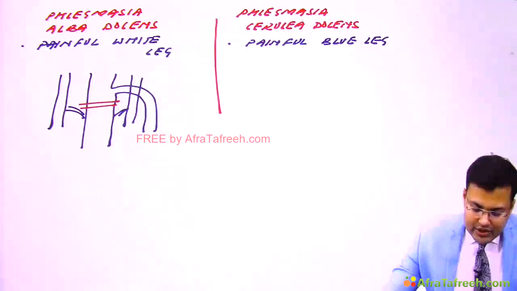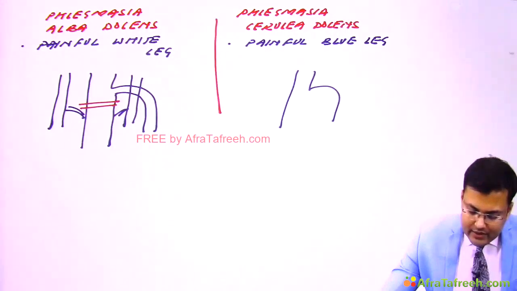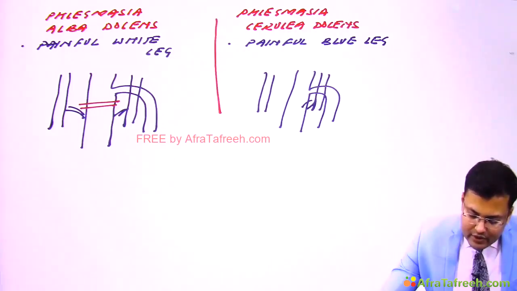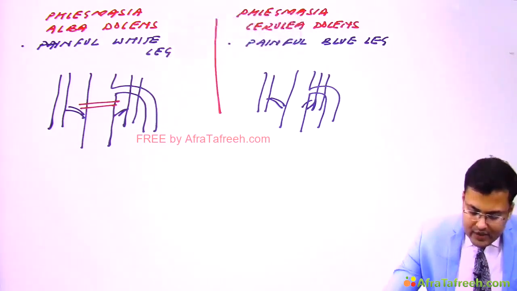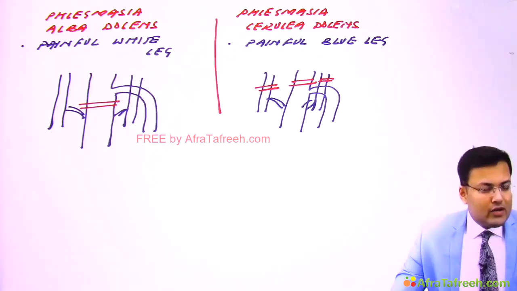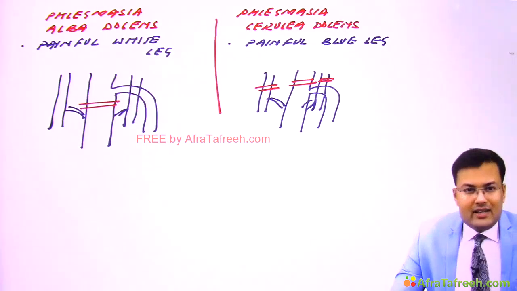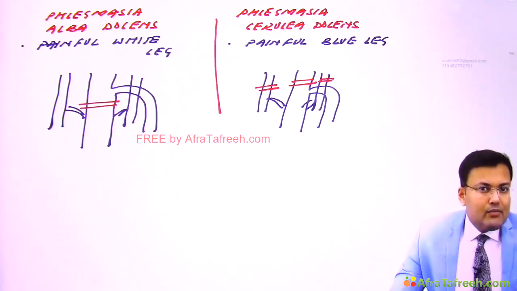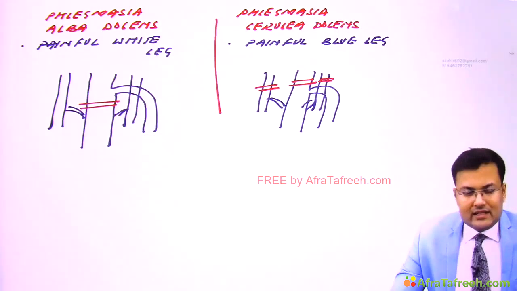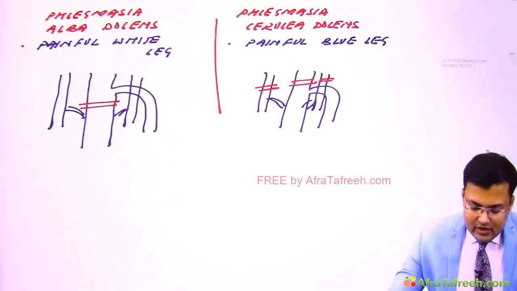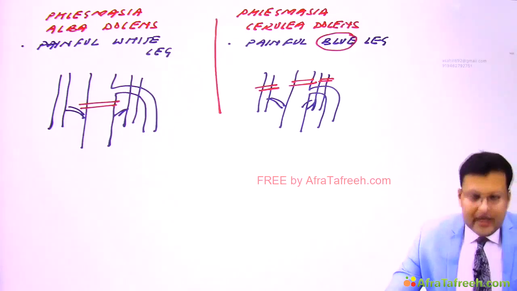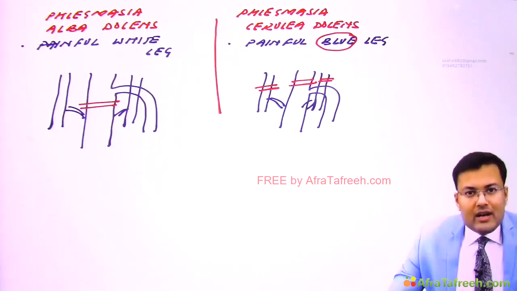And the second situation in which there is obstruction of deep vein, along with that there is obstruction of collaterals. So whenever both collaterals as well as deep vein are occluded, so what will happen? Both superficial and deep veins are distended with deoxygenated blood, and because of that there is bluish discoloration. There is cyanosis. So that's why there is blue leg.